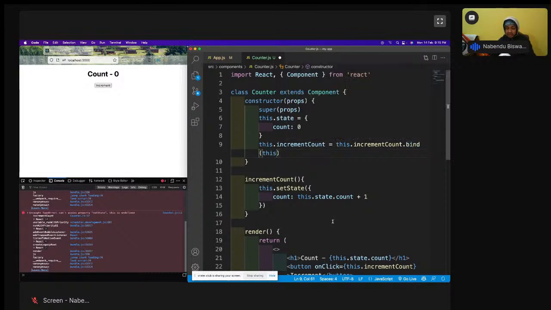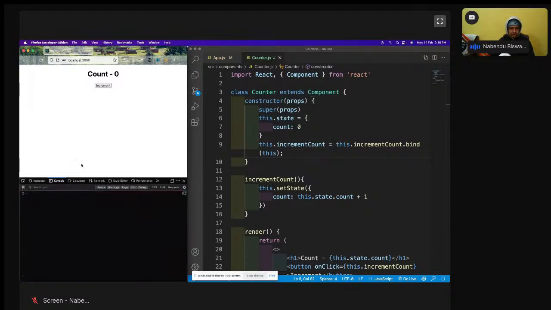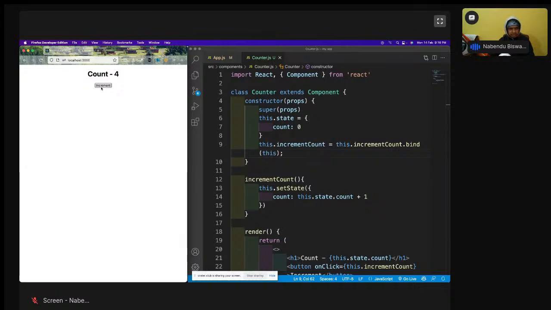Bind is a method in JavaScript through which you can bind anything. It means the this keyword will be bound to this function only. We are going to learn about this in the next class also a bit. So bind is compulsory, and you have to do it in the constructor, so it runs at the start. Now if I increment it, no error, and it is incrementing perfectly.